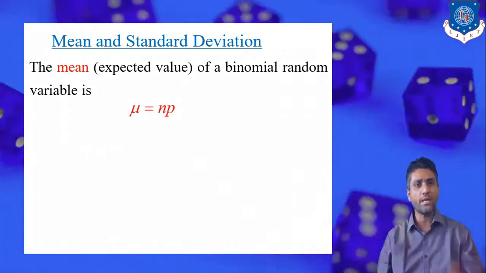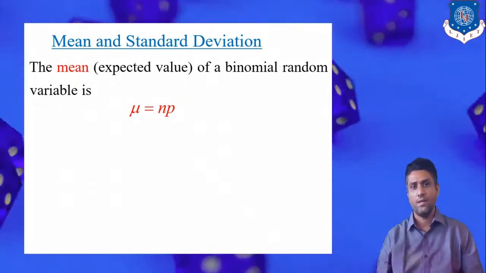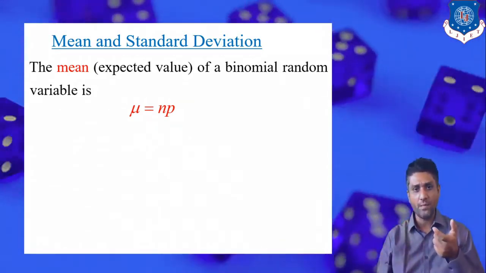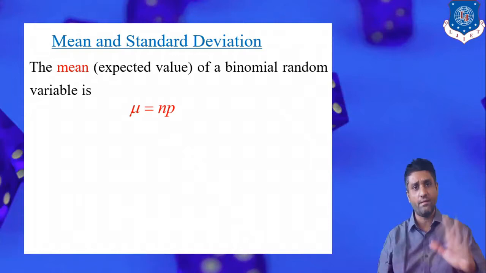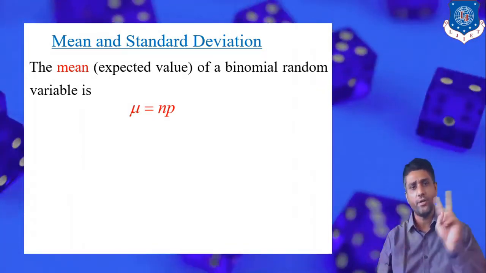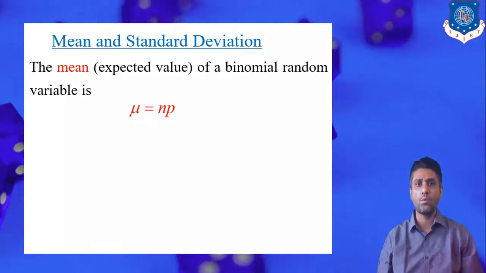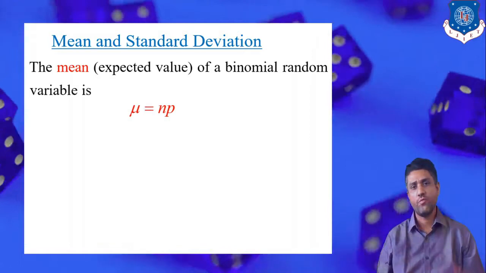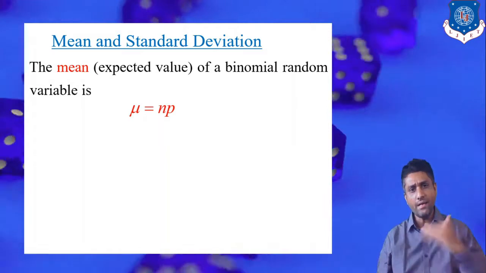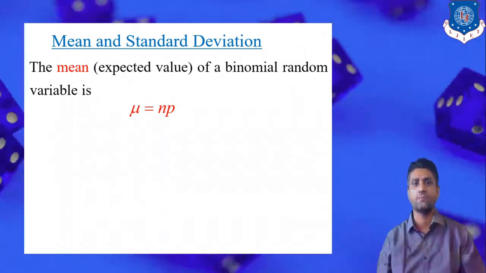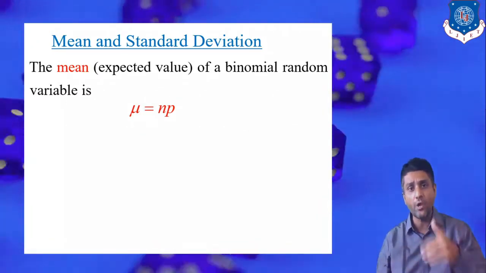Now this is the mathematical formulation developed by the statistician for the binomial, and we adhere to this formulation to exactly calculate the mean of any random experiment which has exactly two outputs. It may be either success, it may be failure. So mu, that is the mean, is equal to n into p, where n is the total number of trials, that is how many times you repeat the same random experiment, and p is the probability of success in each individual trial.